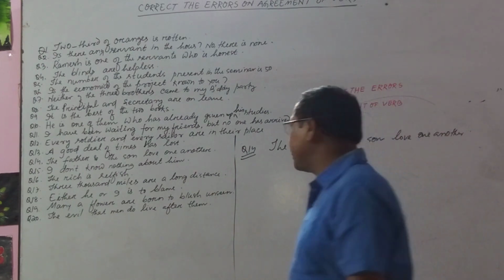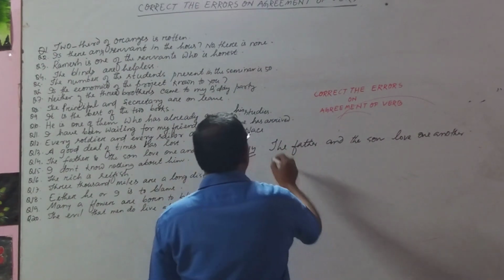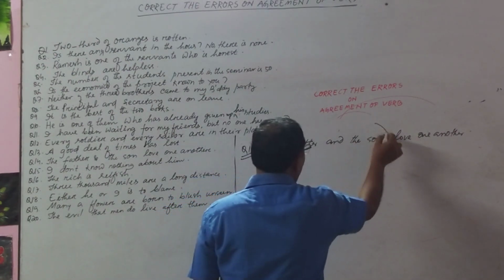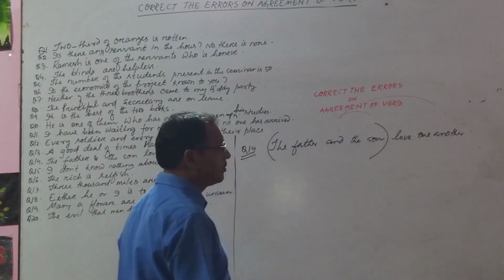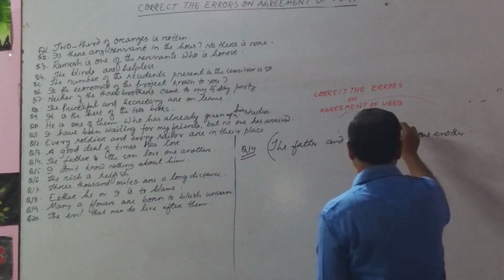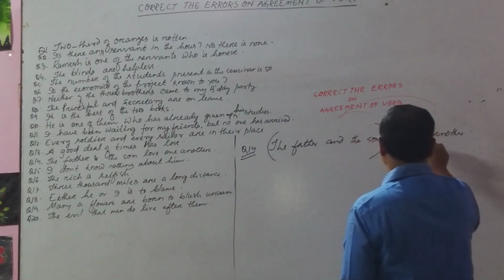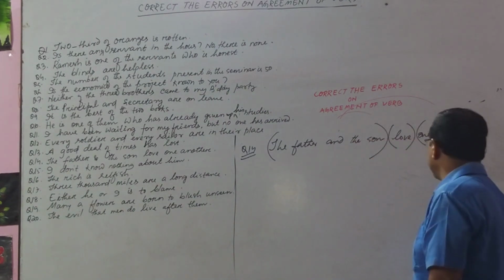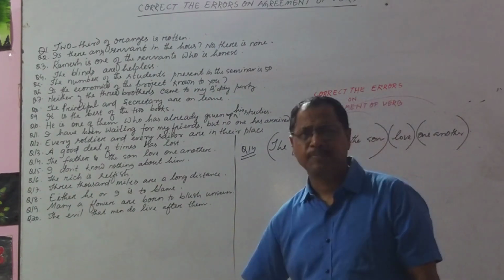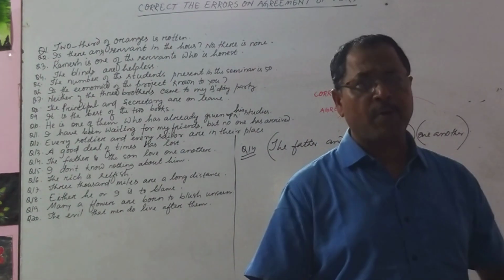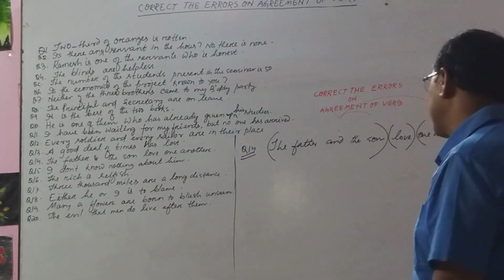And what is the subject here? The subject here is the father and the son. Okay? What is the verb? The verb is love. This is the object of the sentence, that is a pronoun, a reciprocal pronoun, you know. One another is a reciprocal pronoun.